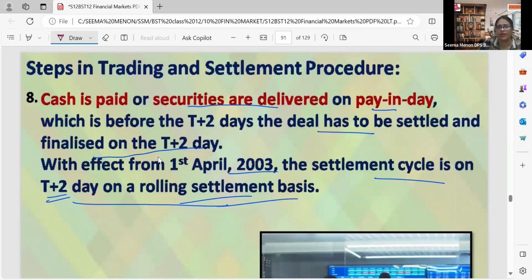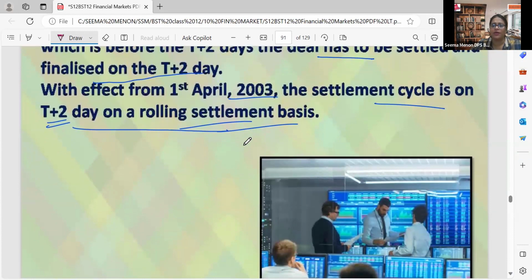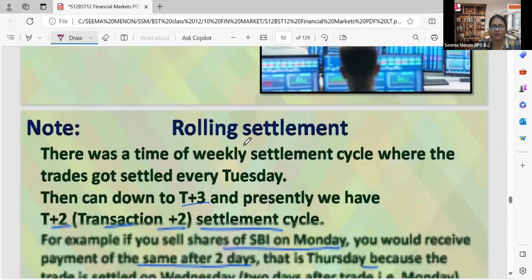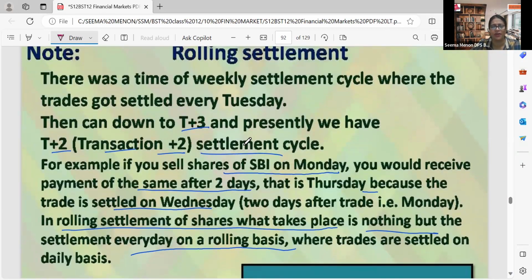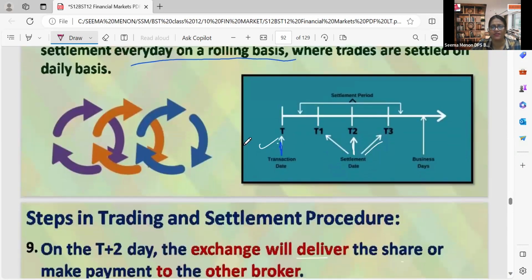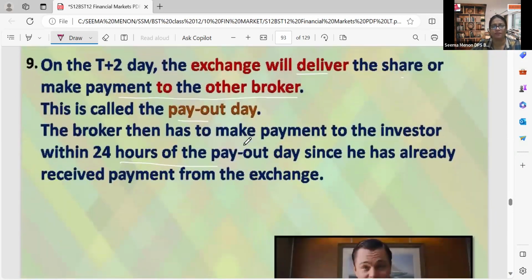Cash is paid or securities are delivered on pay in day. If we are purchasing, we will pay cash. If we are selling, we will deliver the securities. We will send the securities. This is to be done by T+2, within a maximum of 2 days beyond the transaction date. Rolling settlement also, it is to be done on a daily basis without any delay, maximum T+2. On the T+2 day, the exchange will deliver the share or make payment to the other broker.